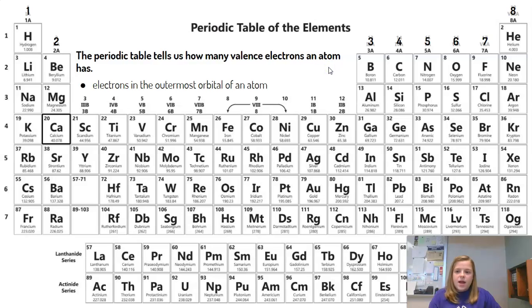So if I ask you to tell me how many valence electrons calcium has, well, just look up on the periodic table, it has 2 valence electrons. Now, how many valence electrons does phosphorus have? You look up, it has 5 valence electrons because it's in that group that has 5 valence electrons. Hydrogen has 1 valence electron. Carbon has 4 valence electrons. Okay.